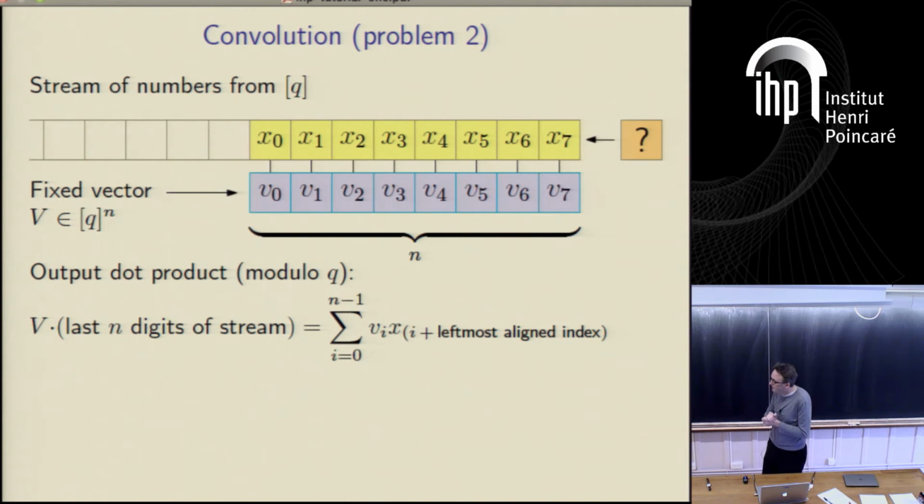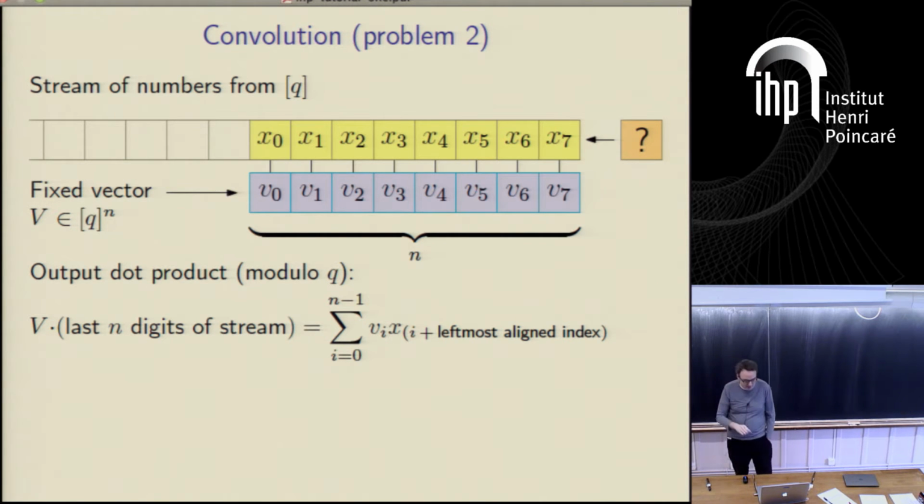Right, here's the second problem. The second problem is the problem of cross-correlation, which I have eventually conceded to call convolution, but more properly cross-correlation. And here we have a fixed vector, v, and we have a stream of numbers, integers let's say, that come in one after another.